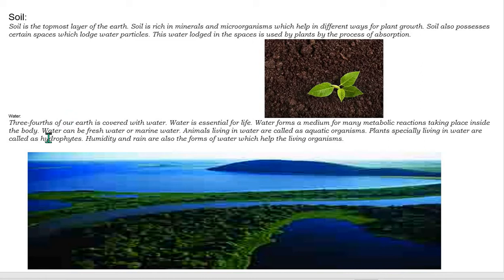And we have different types of soils, and in soil we can also find different types of living organisms, the single-celled organisms, or the microorganisms.